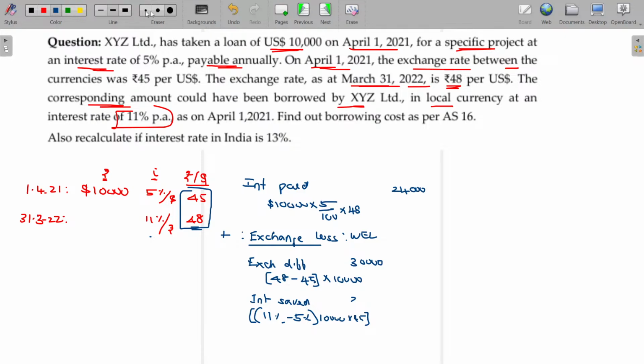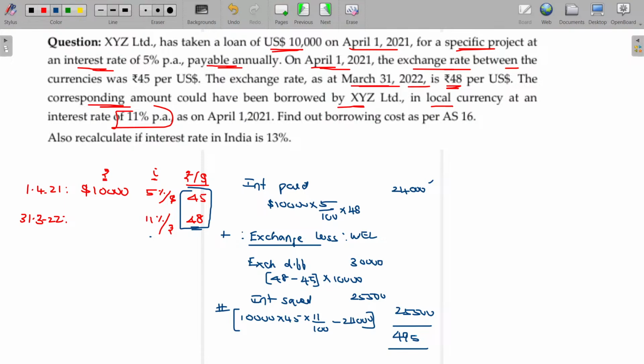Okay. Do it this way. Interest saved: what is the interest you need to pay in India? $10,000 at 45 per dollar means you are getting a 4.5 lakh loan in India. Rate of interest applicable in India being 11%, minus what you actually paid, only 24,000, means this is the saving. You can follow this method. Okay, 25,500 will be the answer. So between these two, whichever is lower can be capitalized. Okay, 25,500 can be capitalized.